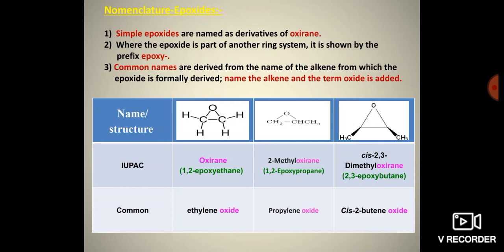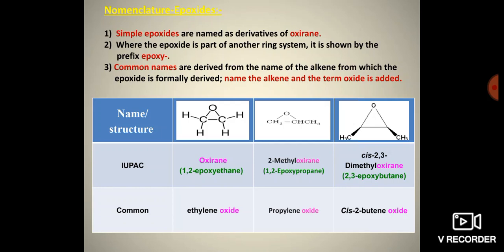Here these three structures are given. The first one is oxirane, because it is the simplest epoxide structure. According to the IUPAC system, oxygen is attached between the first carbon and the second carbon, hence it is named 1,2-epoxyethane. In the second structure, we use 2-methyloxirane, where there are three carbons.